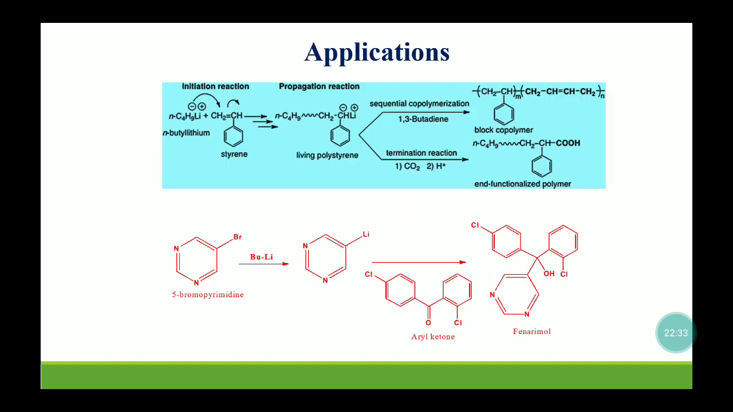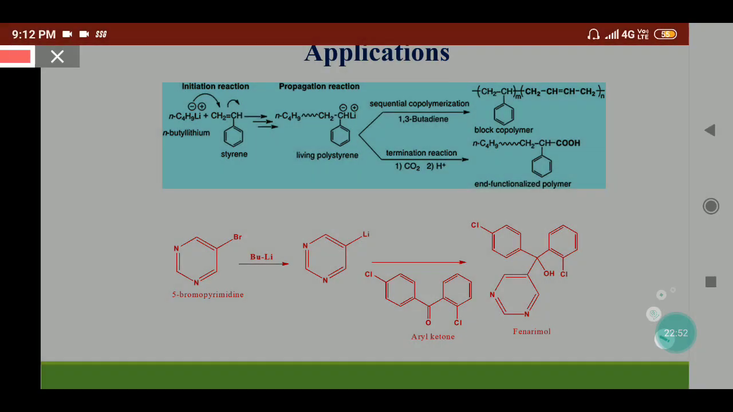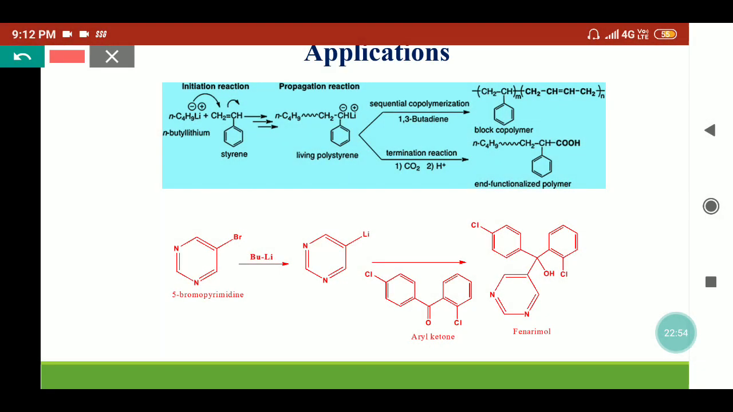Now coming to the industrial application, butyl lithium is widely used in the synthetic rubber industry. They are a very good catalyst which initiates the reaction and forms the polymer. So they are used in butadiene-styrene rubbers. Here we can say they are used as a polymerization catalyst. So n-butyl lithium is treated with styrene and forms living polystyrene. In the propagation step, the reaction goes on, and we can terminate the reaction in different manners. So it forms the polymer or the block copolymer.